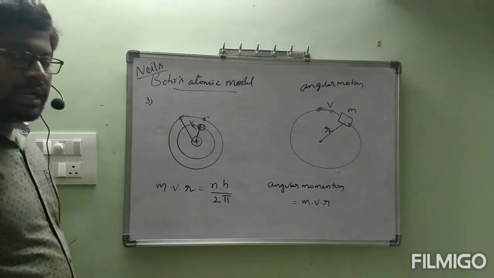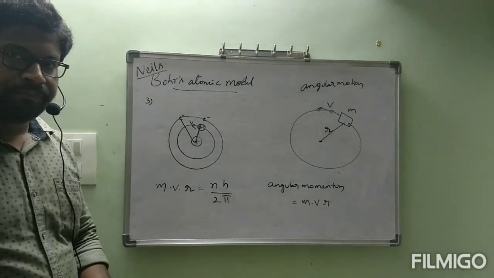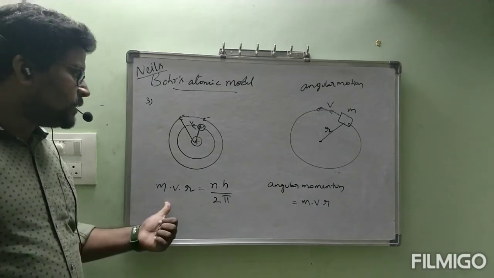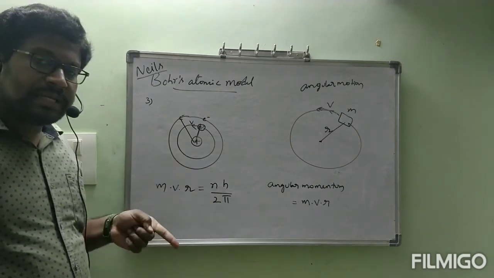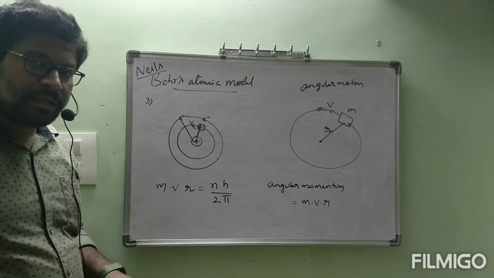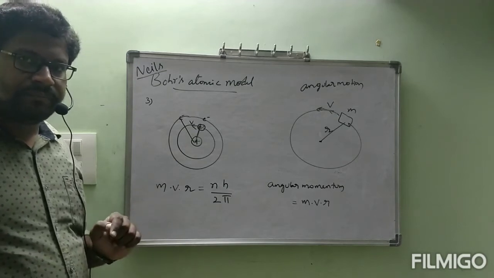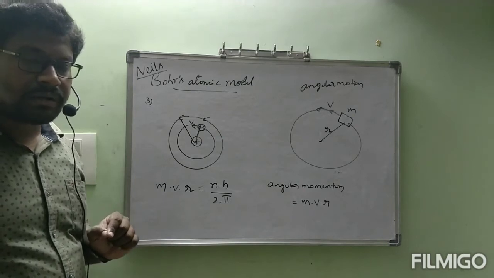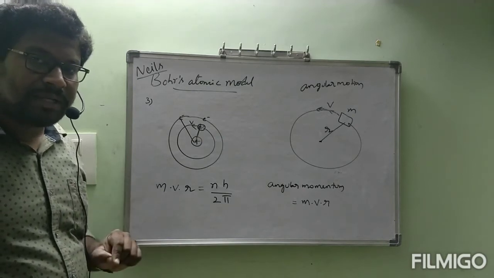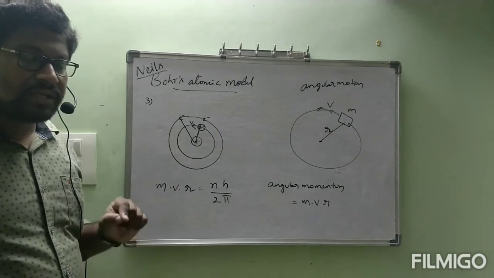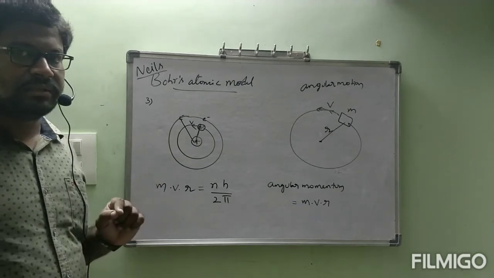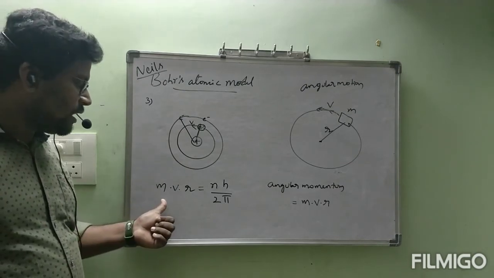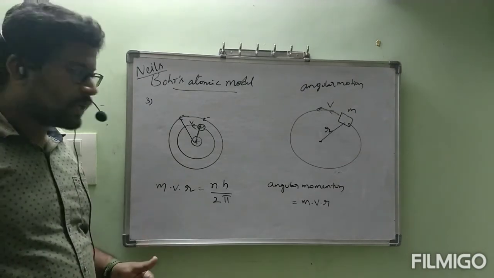mvr is equal to nh by 2 pi. Okay. Now once again, angular momentum of the electron present in the particular orbit is conserved. Conserved means constant. Meaning of that conservation is constant. How can we say that that is constant? Now I am telling that mvr is equal to nh by 2 pi. Okay, let us see.